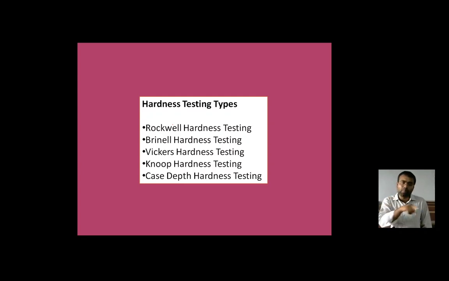So all these particular tests have their impact values, meaning their major load to be applied. According to that major load, the test is to happen on a certain thickness of materials.